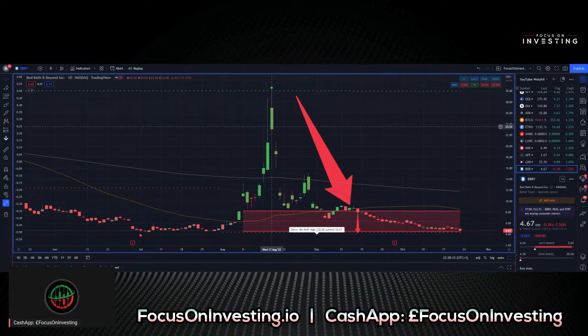But in terms of the stock, we can see that we had that bit of excitement, a bit of a spike, and then we see more or less a flat chart.